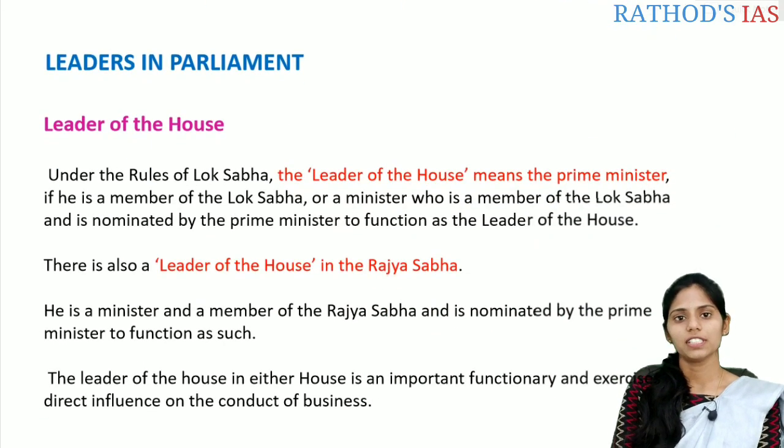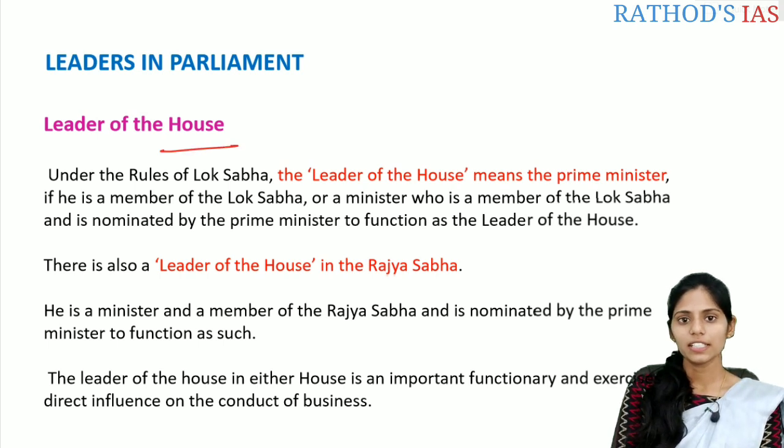So let us see the first, leaders in Parliament. In this leaders, we are going to see the three types of leaders. First one is leader of house, second one is opposition leader, and the third one is whip. Okay, so first let us see the leader of house.